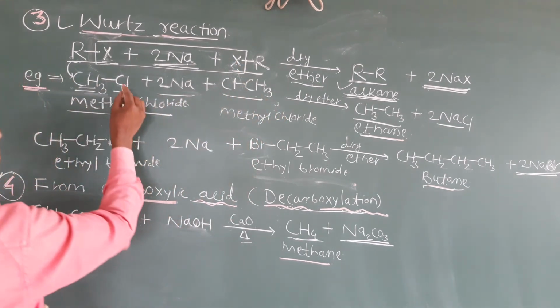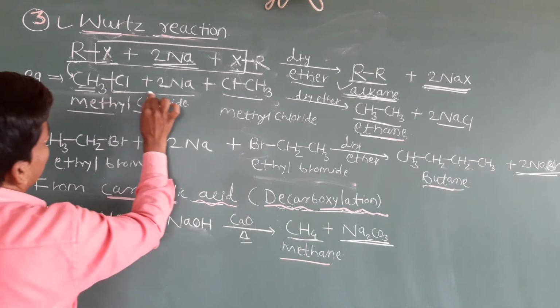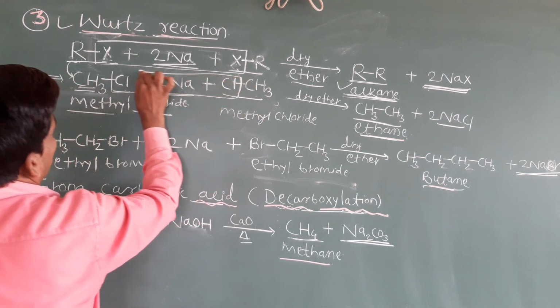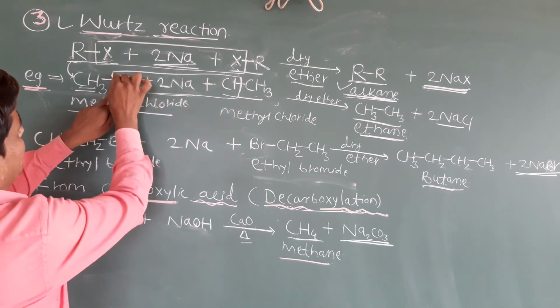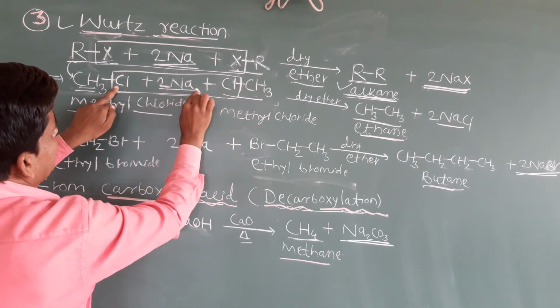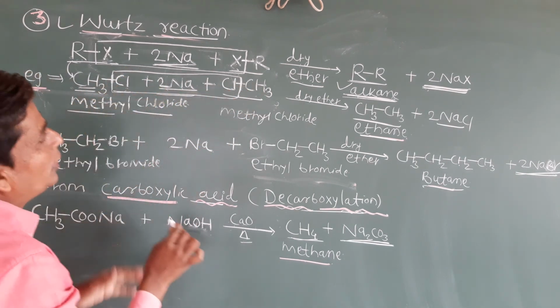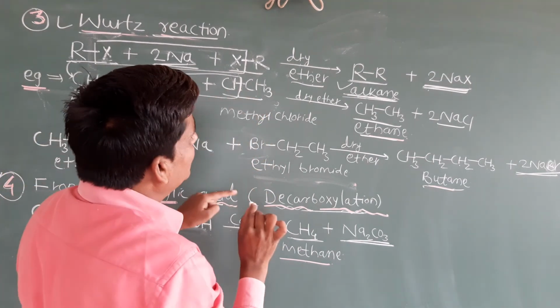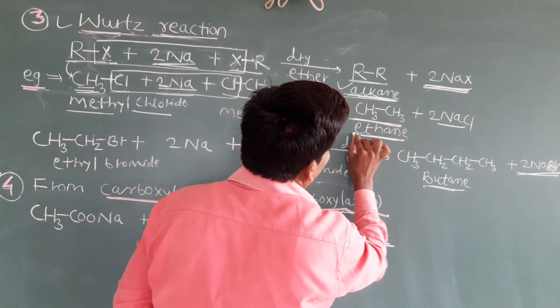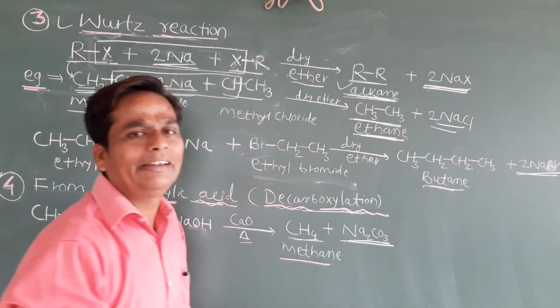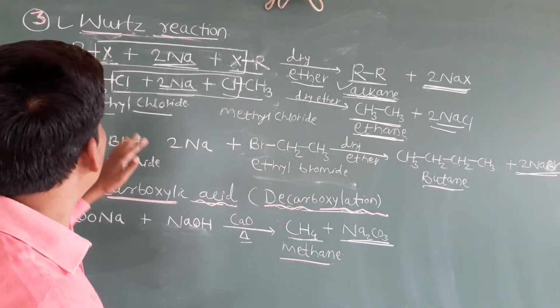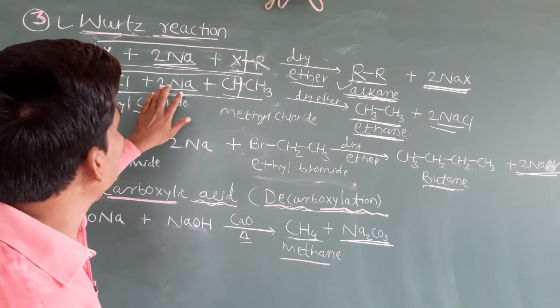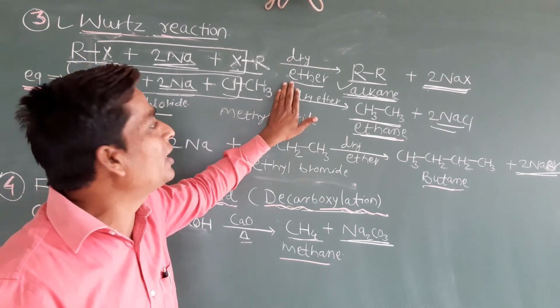Same reaction, students. 2NaCl will be removed like this. This 2Na and this 2Cl. The bond will break here and here. This two sodium metal and this chlorine, 2NaCl, will be removed. And what happens now? This CH3 and this CH3 will join. CH3 single bond CH3 will give ethane. 2NaCl is removed. Okay, students, now clear? So methyl chloride reacts with sodium metal in the presence of dry ether.